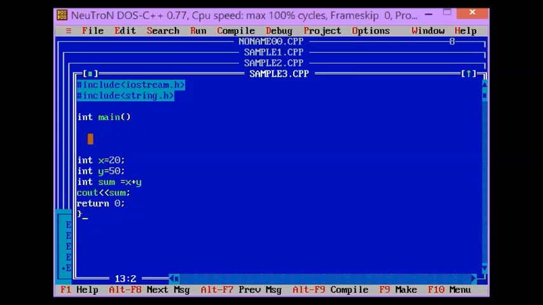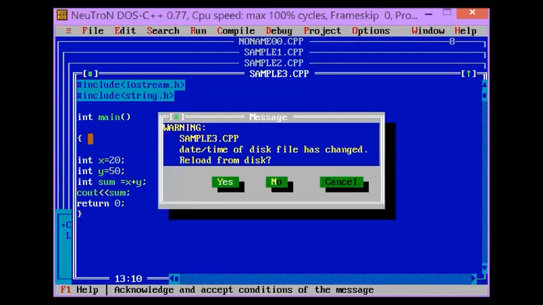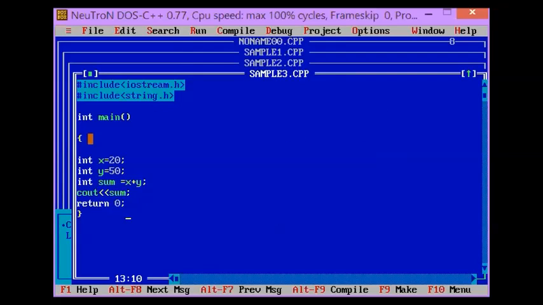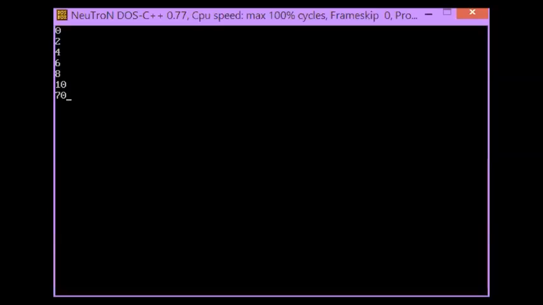So again, let's try to debug the program. What's lacking? We're going to use an open curly brace, and then let's try to put a semicolon here. And then that's it. Okay, so our output, with Alt F5, is 70.